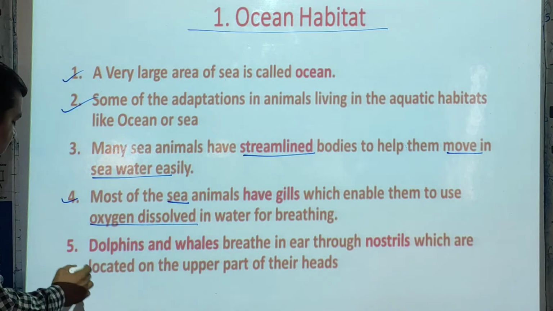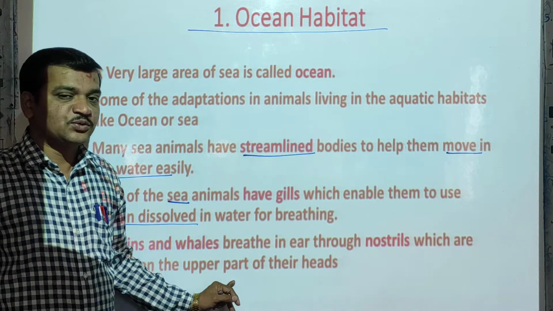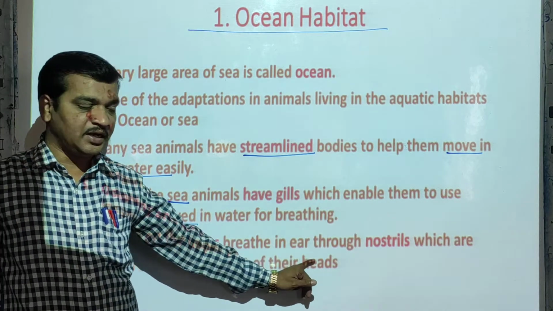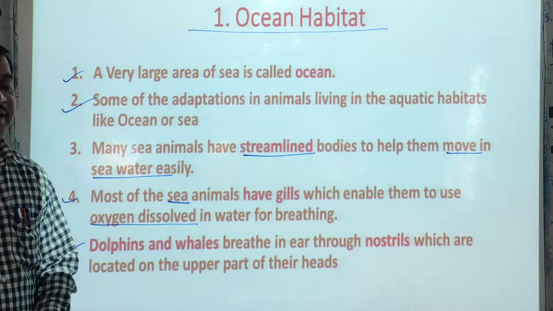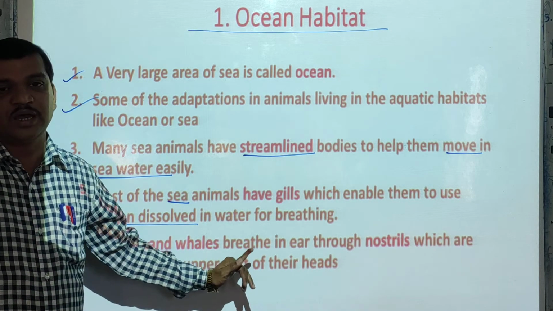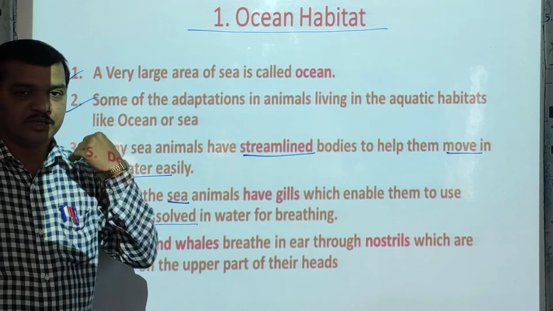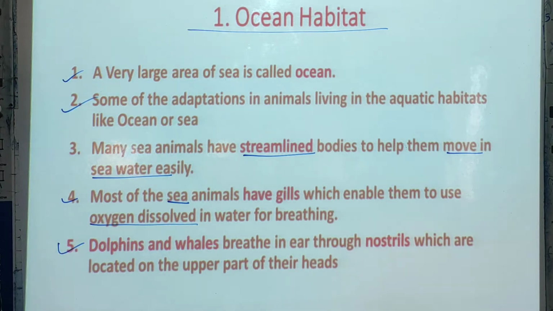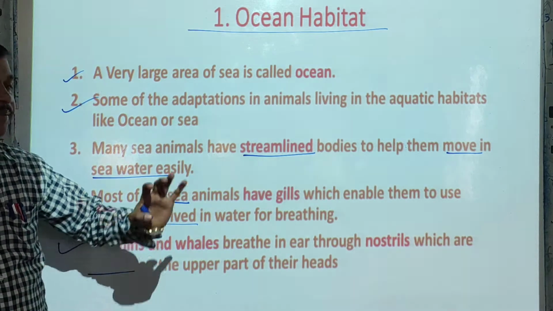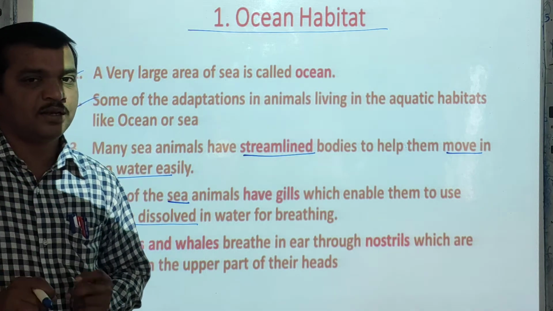Next point, dolphins and whales. These two animals breathe in air through nostrils, which are located on the upper part of their heads. They always come out of the water and breathe through their nostrils. Understood, students?